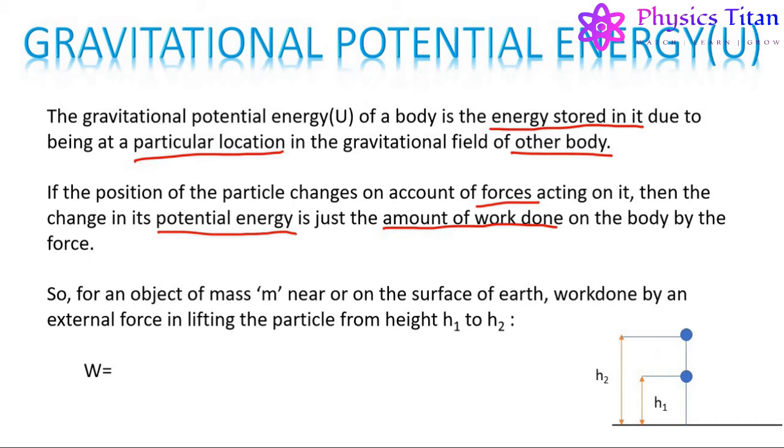So, for an object of mass m near or on the surface of Earth, the work done by an external force, let us say this force, in lifting this particle from height h1 to h2 will be work done equals force times displacement.